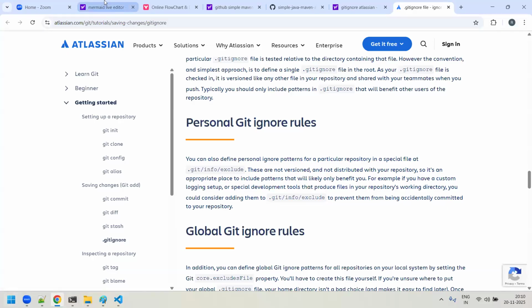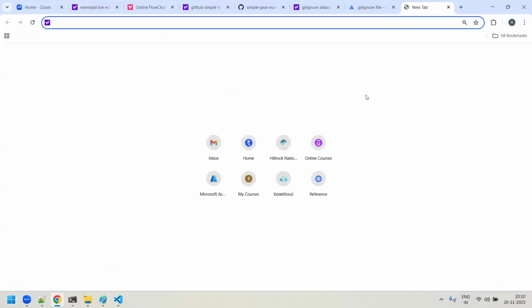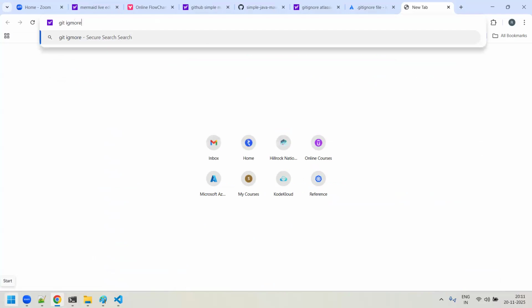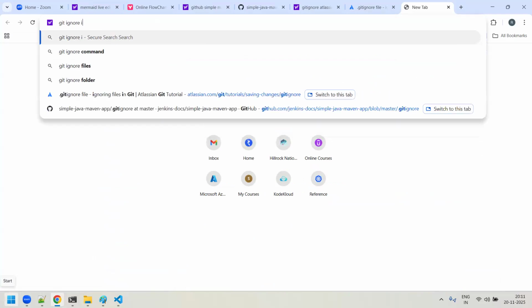Now the question is, Rajesh, how do I know what all the important files are? Because there will be a very big list, right? Because I don't know. So in that case, you can depend upon Google, where you can get everything online. For example, if I search for gitignore online.